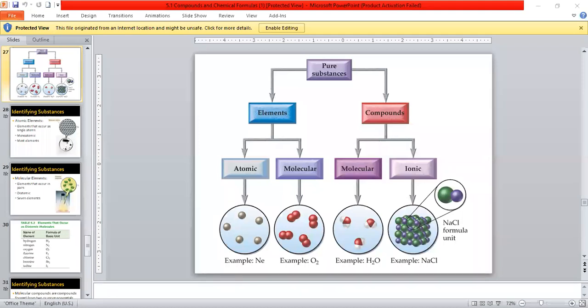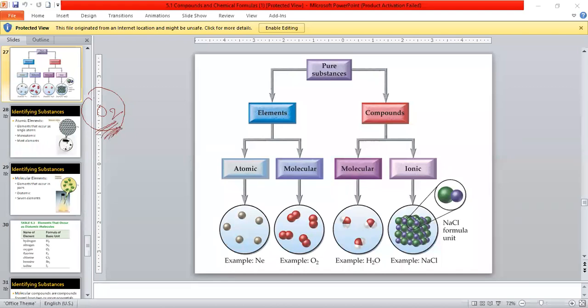Okay, so pure substances can be further classified into two groups. One is element, another one is compound. And element can be further classified into two groups, that is atomic or molecular. In the task I was given O2. Many of them have written it as a compound. It is not a compound, it is an element. Why is it an element? It is a diatomic element.